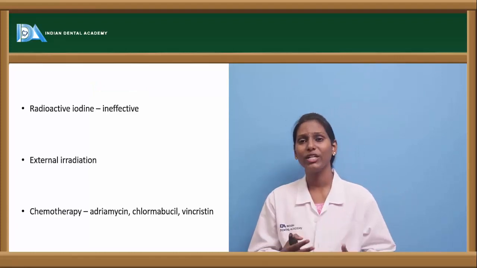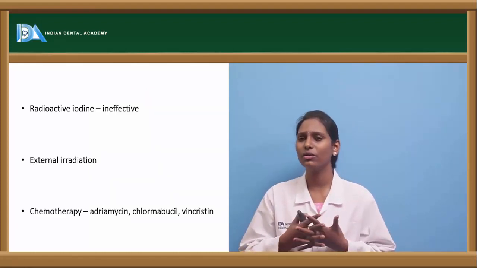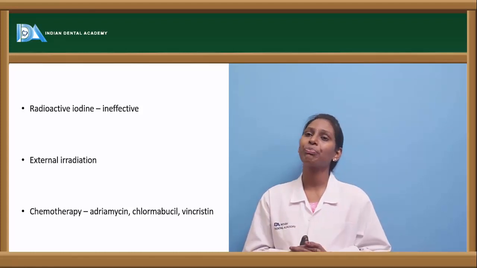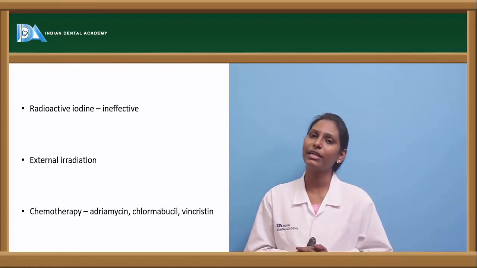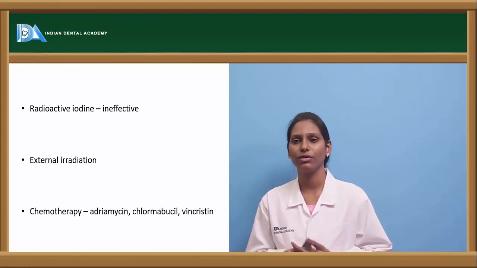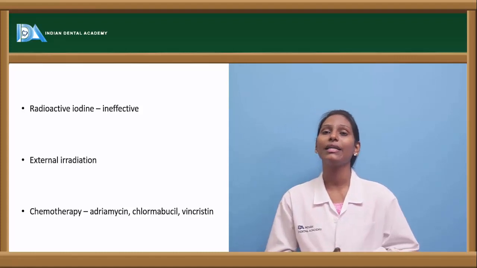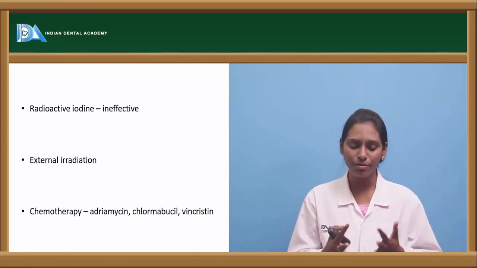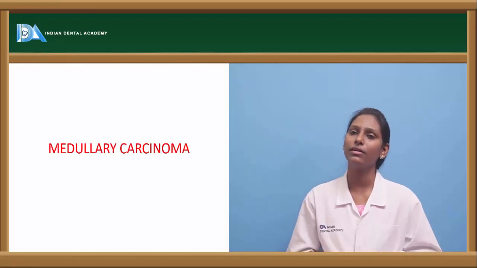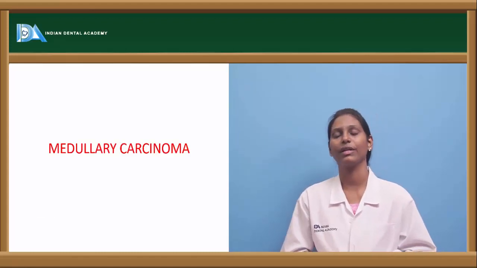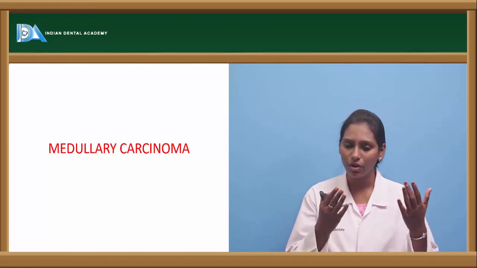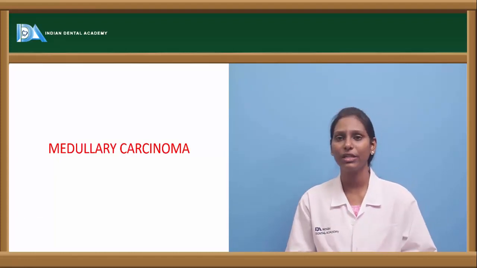Radioactive iodine is usually not very effective in this case, and external irradiation is of little importance. If it is given, we give it for palliation. Chemotherapy is again not very effective, but we can give drugs like adriamycin, chlorambucil, and vincristine. And the final carcinoma of thyroid origin is medullary carcinoma.